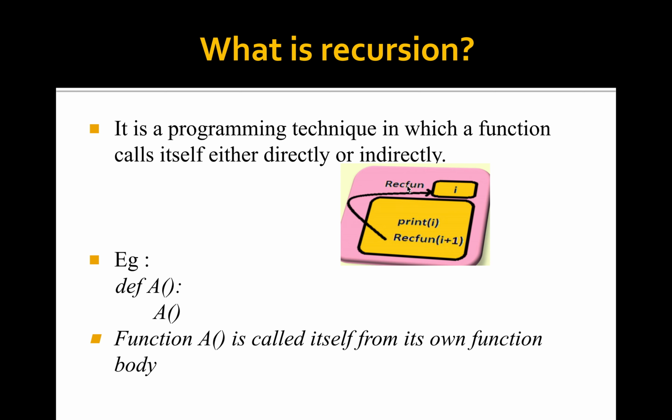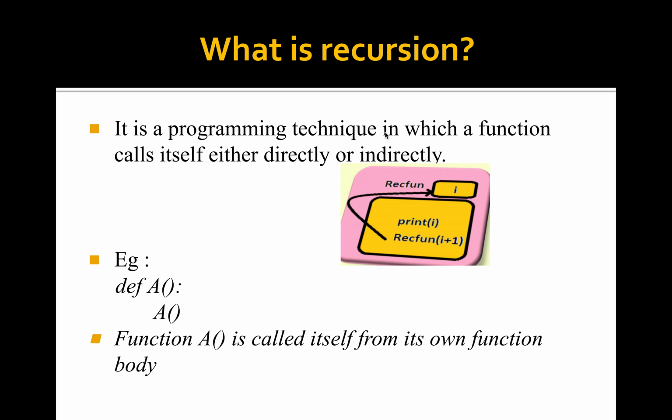Inside the function definition, the same function is being called. That is why it is said that a function calls itself either directly or indirectly. Here this recfun is calling that particular function directly, so it is a recursive function.